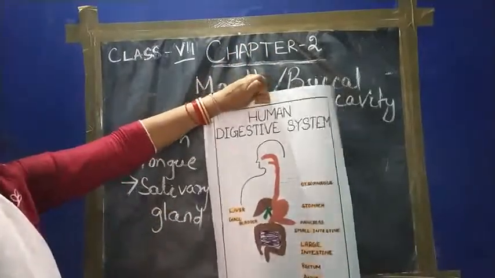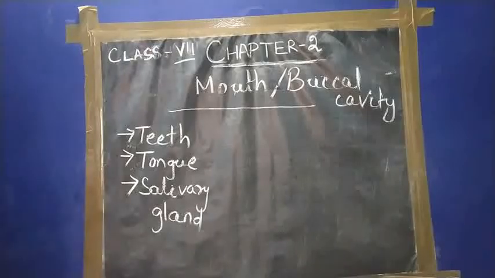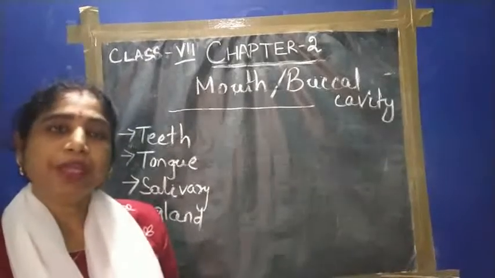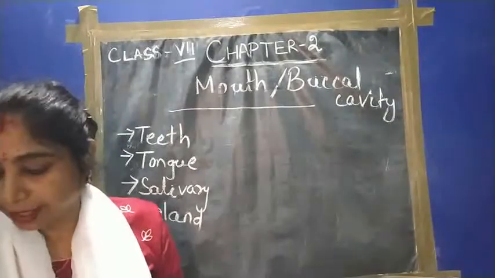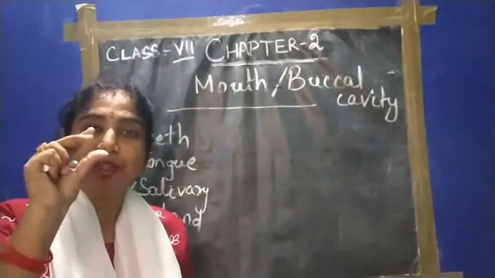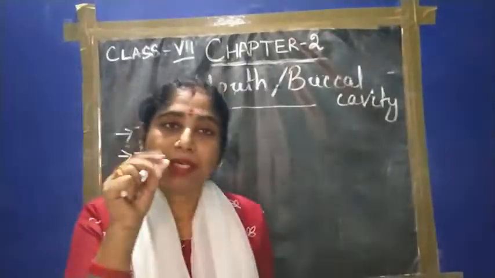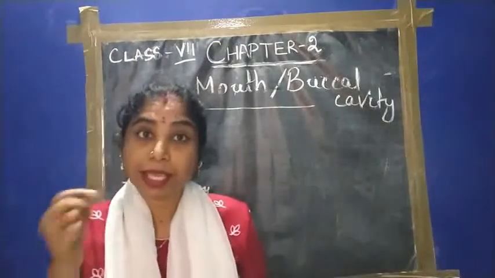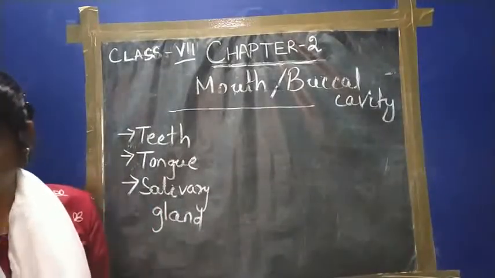First come to teeth. What is the work of the teeth? When we are biting, chewing or grinding the food, the teeth help in that purpose. Suppose you are taking a piece of apple. It is chewed and then ground or turned into small parts. If it is ground, it helps in swallowing the food.